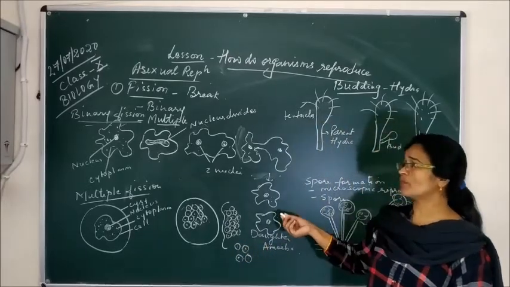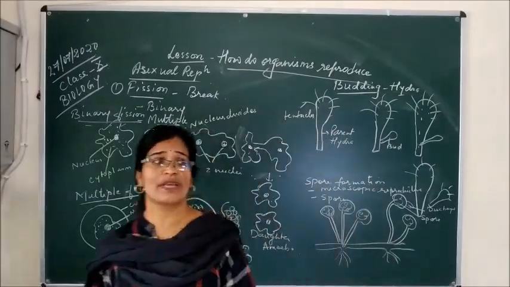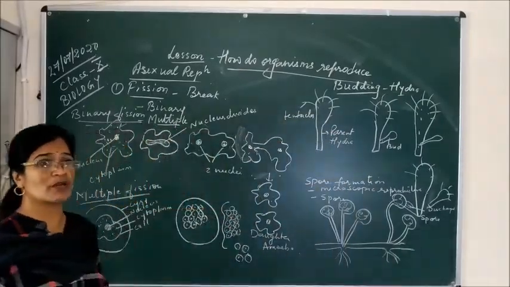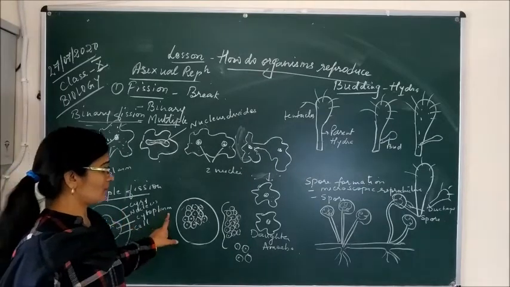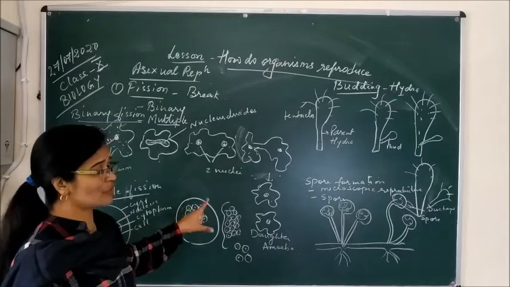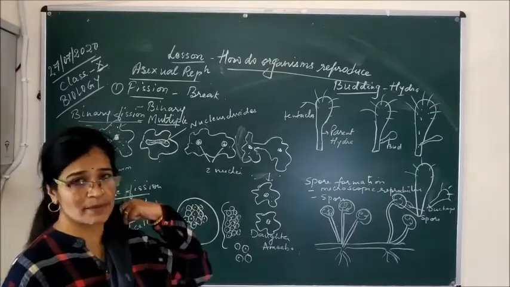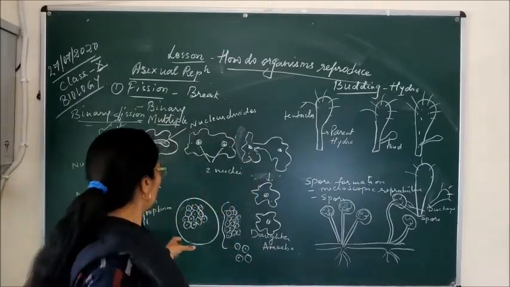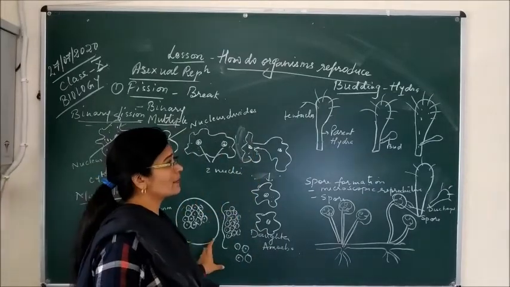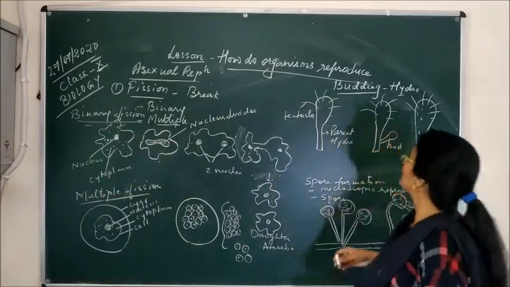So this whole process of division of one nucleus into many nuclei, with each nucleus forming a new organism, is called multiple fission. So this is about binary fission as well as multiple fission. Binary fission especially takes place in the amoeba, and multiple fission mostly occurs in the plasmodium and the yeast. Now the third type of asexual reproduction is budding.